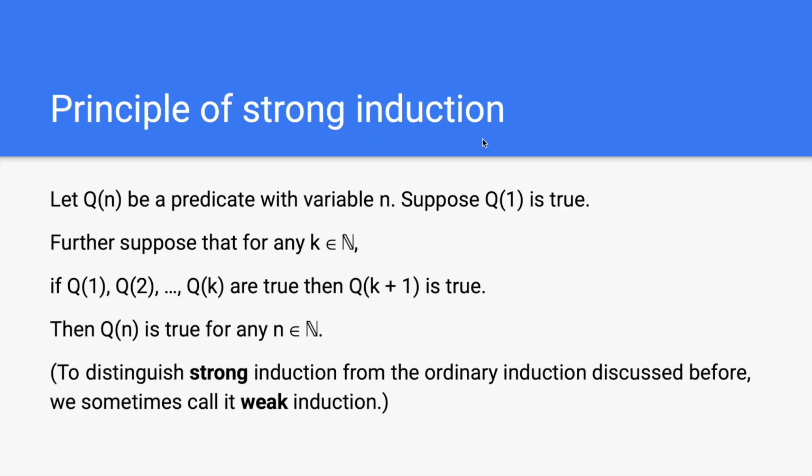Principle of strong induction. Let Q(n) be the predicate with variable n. Suppose Q(1) is true. Further suppose that for any natural number k, if Q(1), Q(2), up to Q(k) are true, then Q(k plus 1) is true. Then Q(n) is true for any natural number n. To distinguish strong induction from the ordinary induction we discussed before, we sometimes call it weak induction.